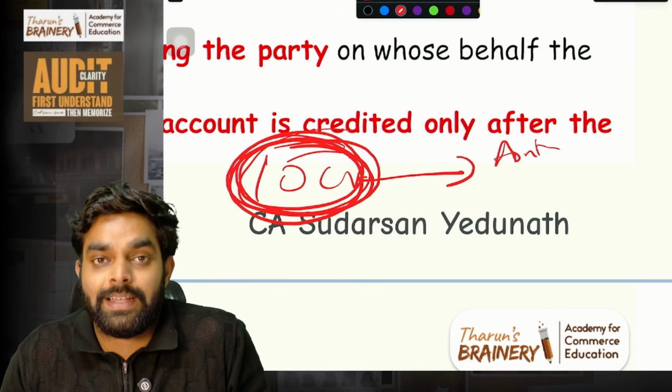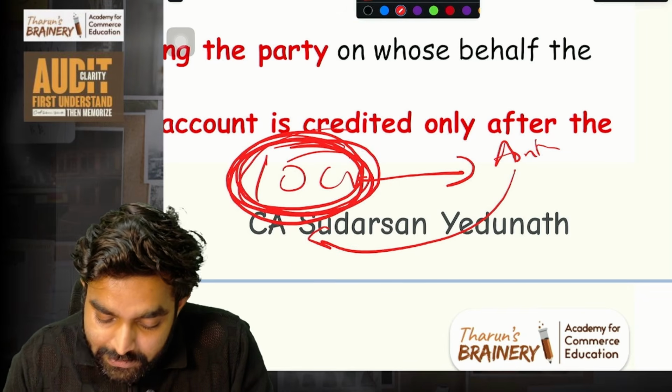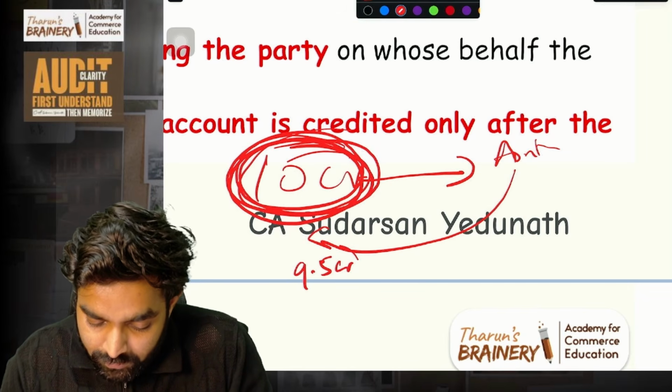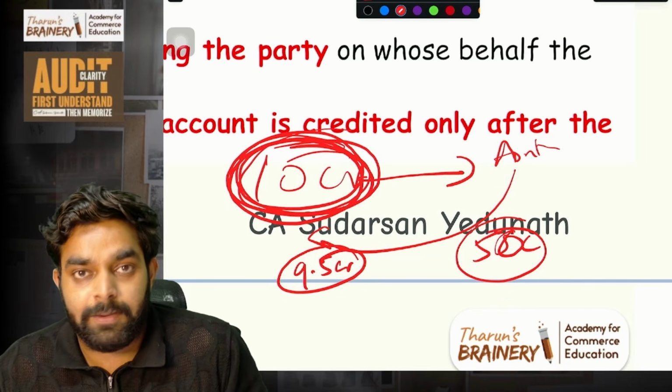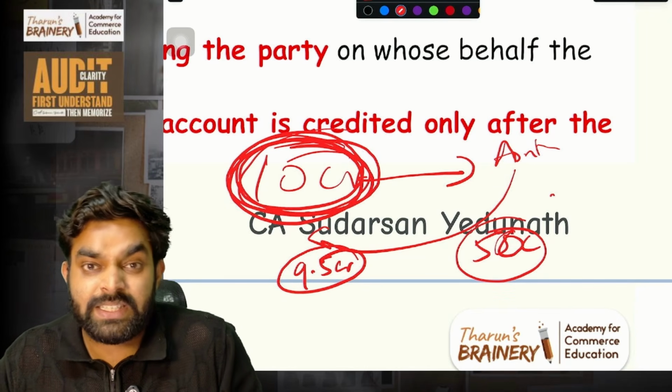SBI will sell it to ICICI, and ICICI will pay this bank, SBI, 9.5 crore. So 50 lakh is ICICI's income, like this bank's income. So this is rediscounting of bills.